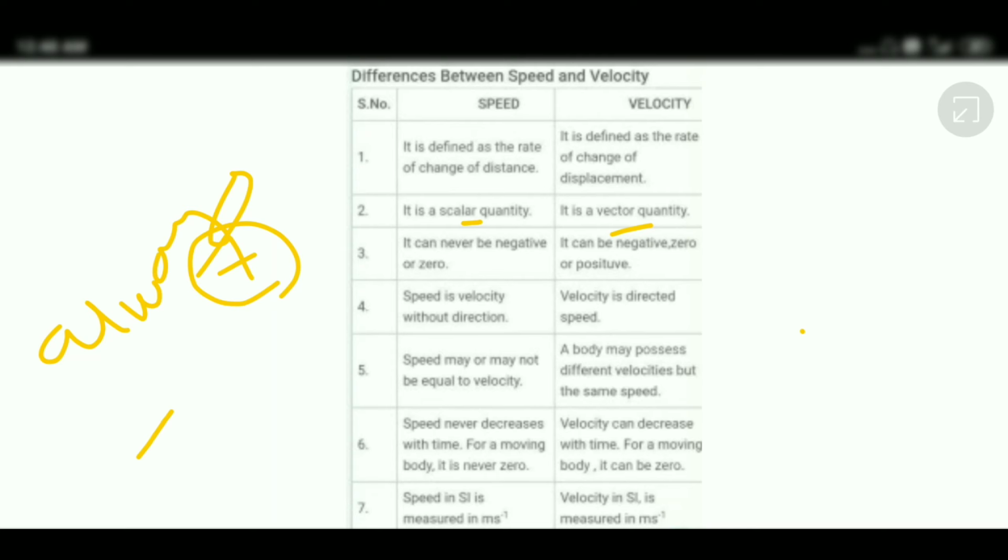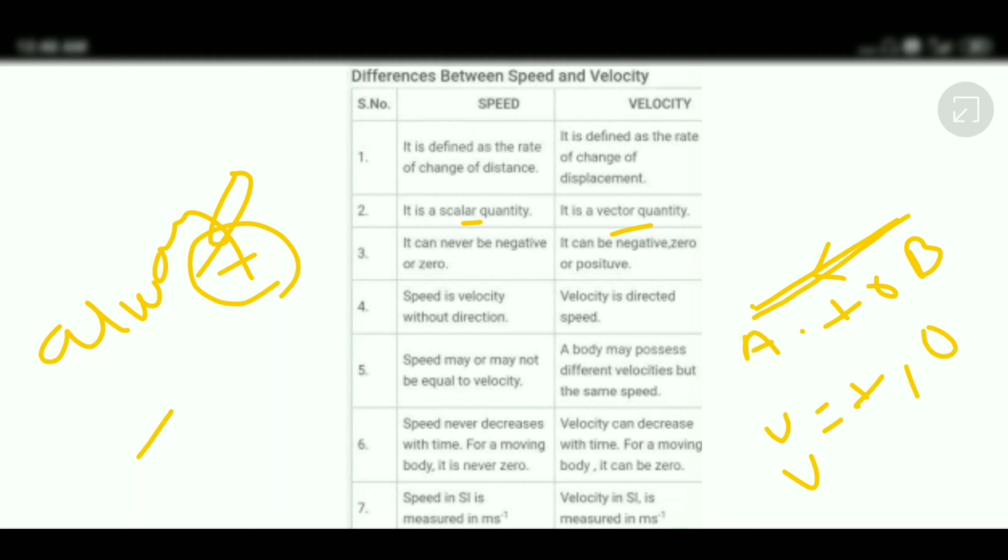But velocity can be positive, negative, and zero. One more time I am explaining, as velocity relies on displacement. Suppose an object is moving from A to B, so displacement will be positive, thus the velocity will be positive. Now if the object returns from B to A, the displacement will become 0, therefore velocity will become 0.